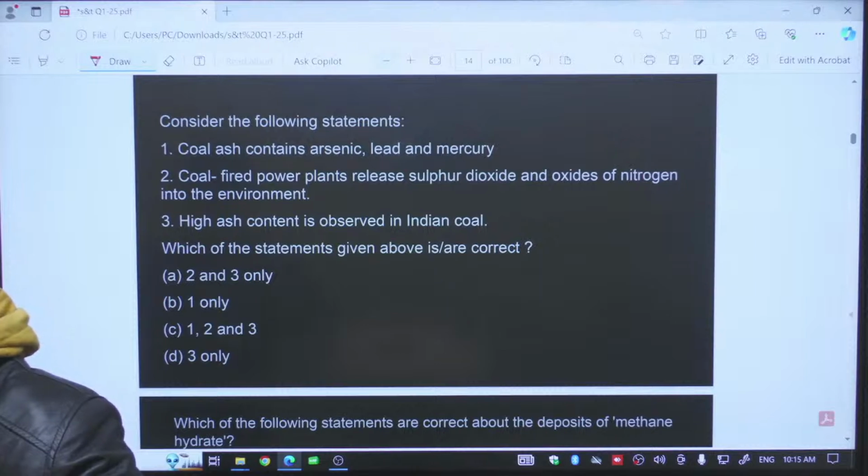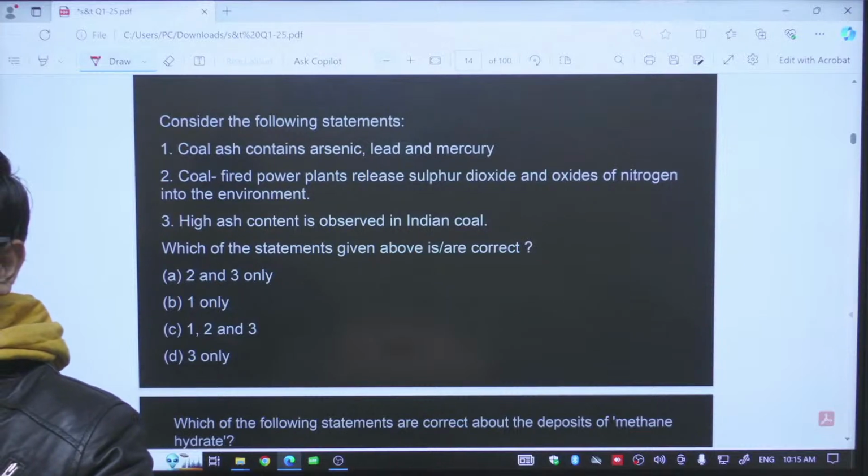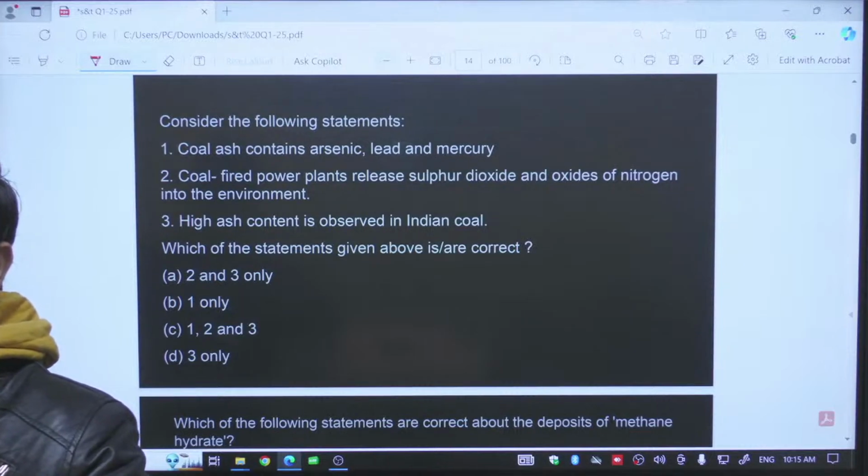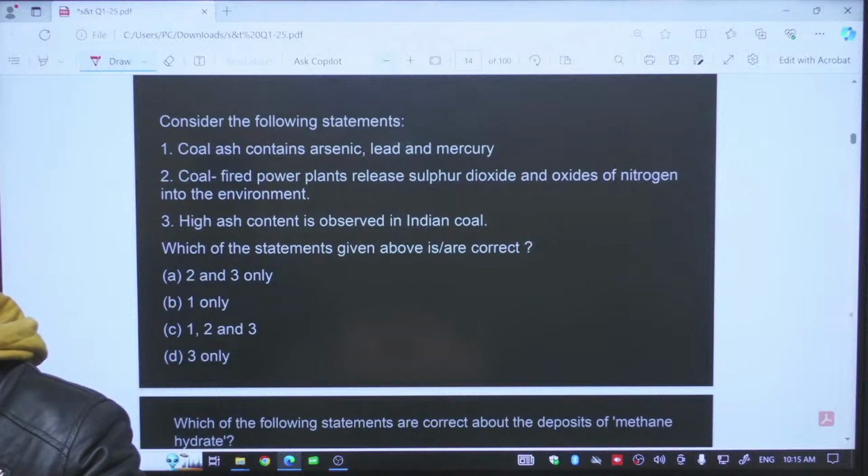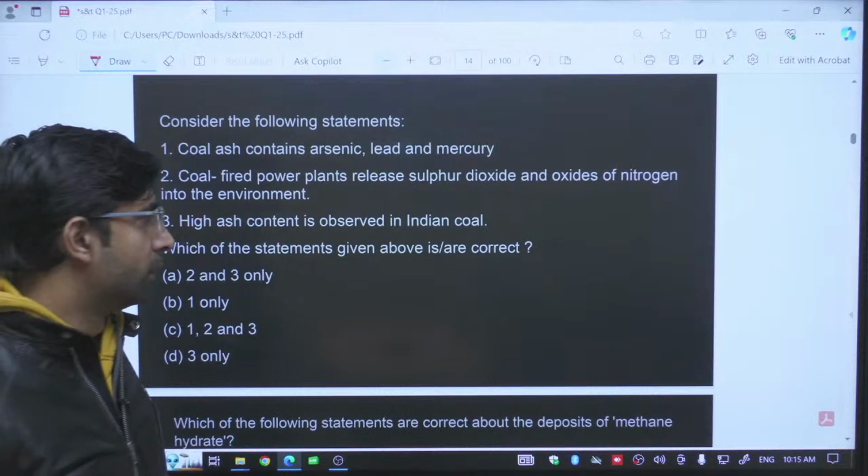Anthracite, bituminous, lignite, peat. These are the 4 different coal varieties, and we mostly have bituminous and lignite coal. So the amount of carbon will be lower in bituminous and lignite as compared to the anthracite. So ultimately it will generate high ash content. So all the 3 statements are right. Answer will be C.